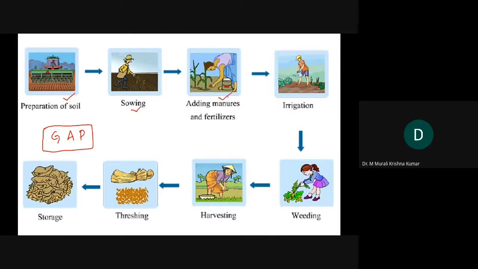While adding manures or fertilizers, what type of manures and fertilizers are to be used? And then in the irrigation cycle, what kind of irrigation cycle we have to use? In weeding, what are the appropriate methods that help the herbal drug industry? And then harvesting methods, then processing, and then storage.